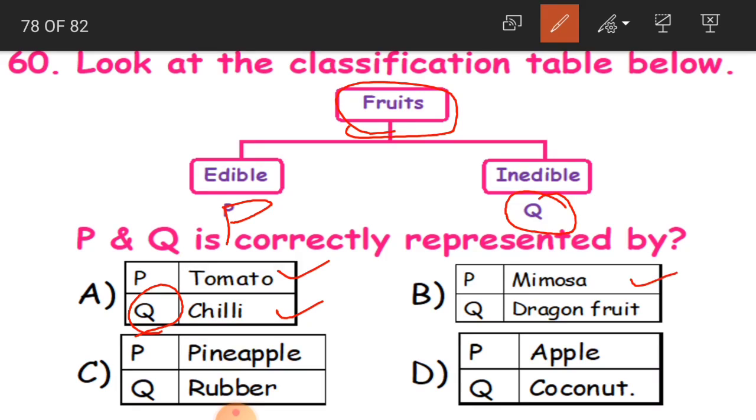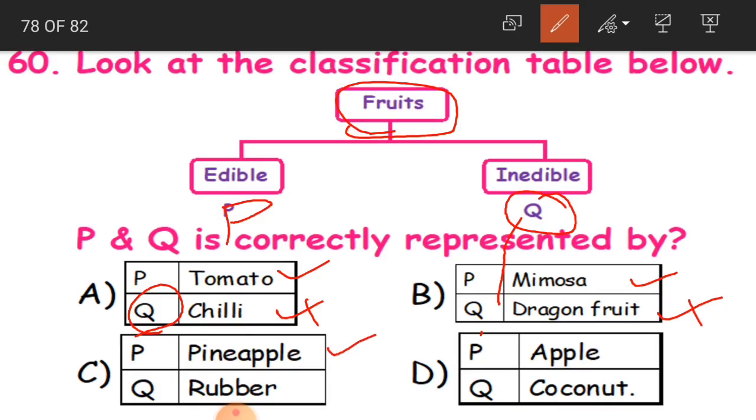P is mimosa, Q is dragon fruit. So mimosa is like a pudina leaf, children. That also we will eat. Dragon fruit also we will eat. So here again, Q is inedible, which we do not eat. So this again is marked wrongly.